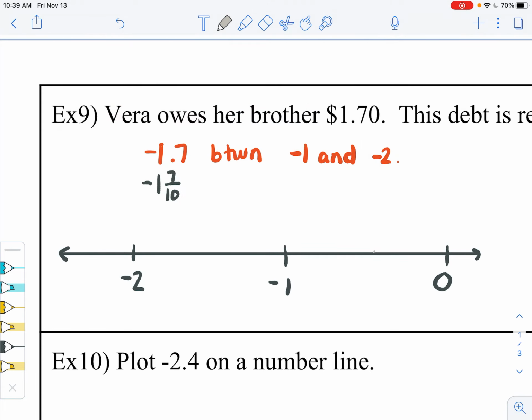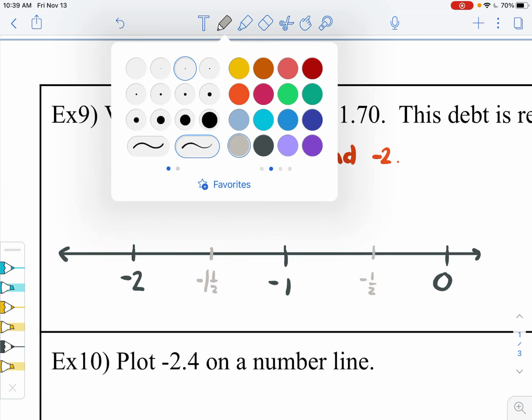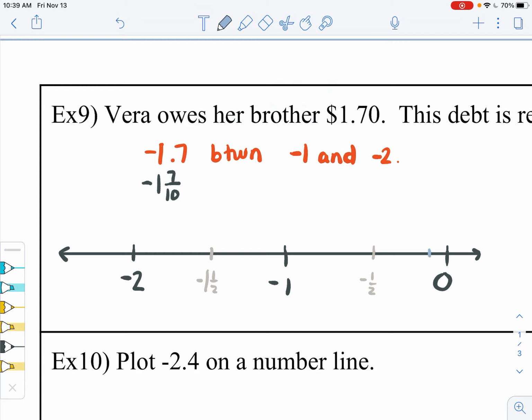I know half is in the middle. So this is -1/2. And half over here is -1.5. And then I need 5 parts on each side. So I'm going to do 1, 2, 3, 4, 1, 2, 3, 4. 0.1, 0.2, 0.3, 0.4, 0.5 is already there, 0.6, 0.7, 0.8, 0.9. And for -1.7, this is half, this one is 0.6, so right here is 0.7.